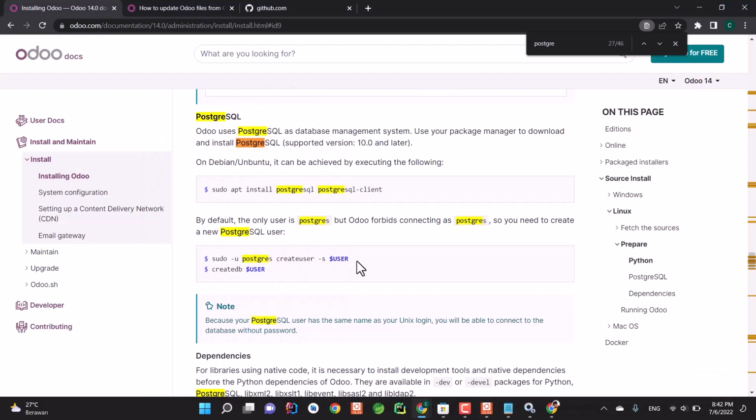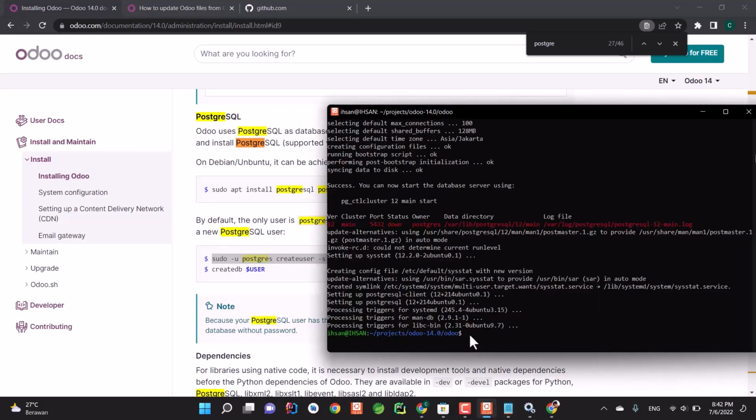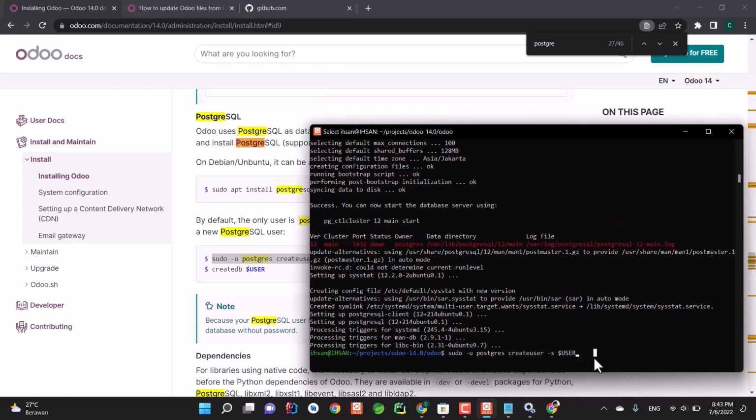So copy this command to create a new user and then paste it. And as for this variable, the username is going to be the same as the Linux username. So if you want to customize and not use this particular username, you can do that just by typing your username, for example, user1. But for me, I'm just going to be using the default. So I'm just going to be using this username. Okay. And then click enter.